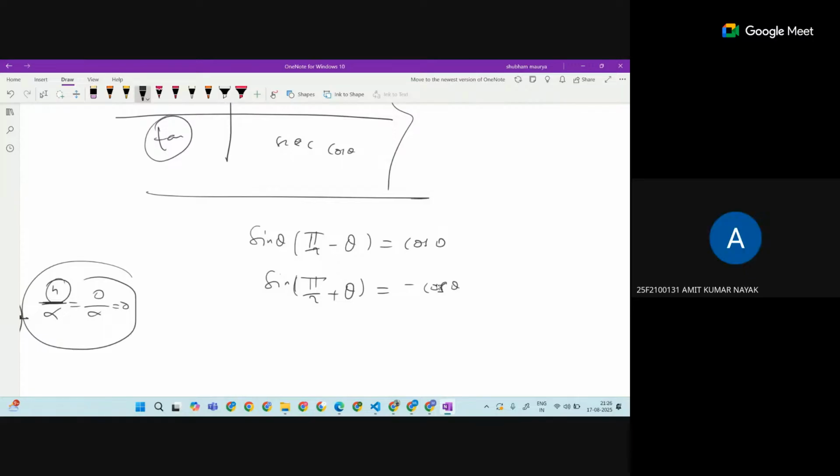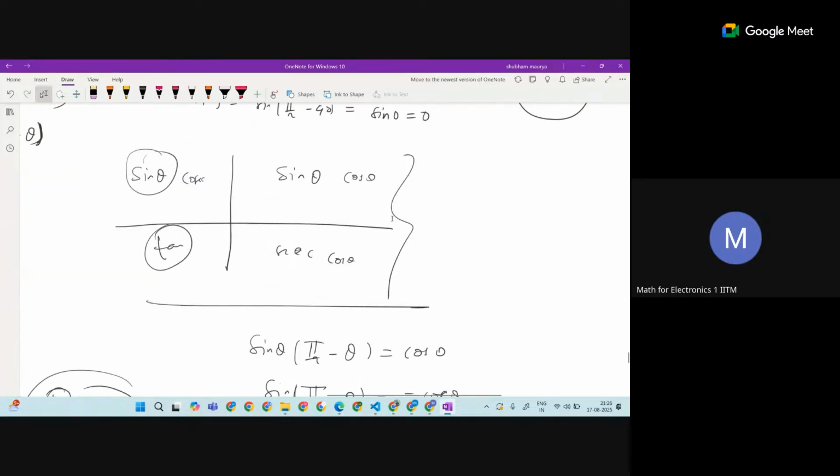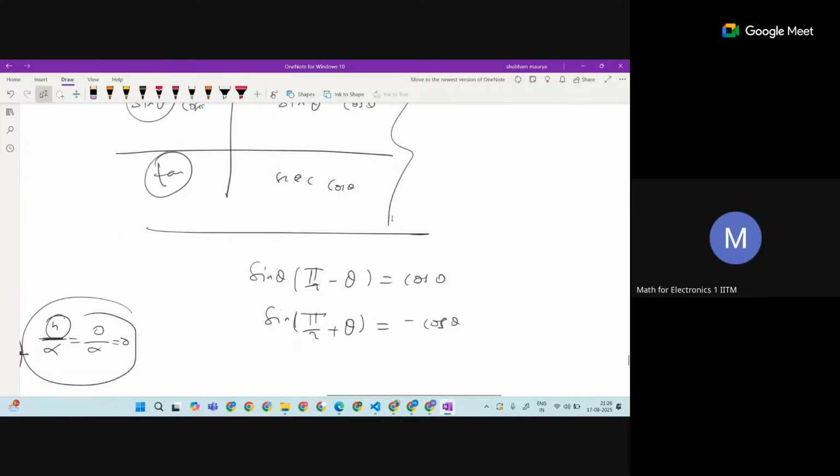It will be only cos theta. Okay. Anyone else? Is this going to be minus cos theta or cos theta? Interesting to remember.